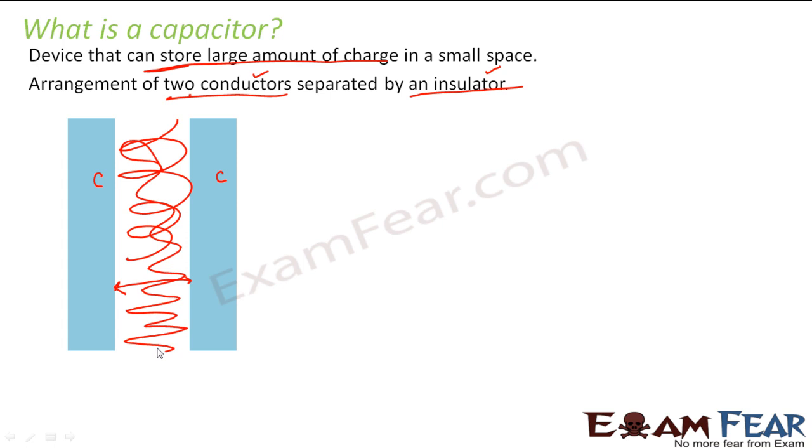Now it is not necessary that it has to be in this form. A capacitor can be any such arrangement. For example, not only these parallel plates, instead of the plates, you can also have two spherical conductors which are separated by an insulating medium. That is also possible. That is also known as a capacitor.